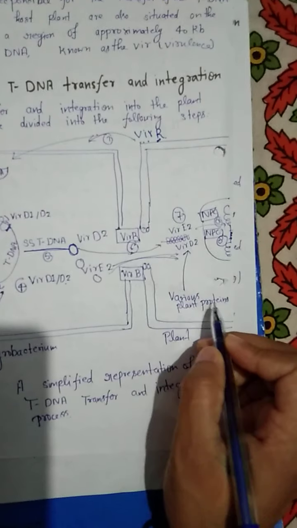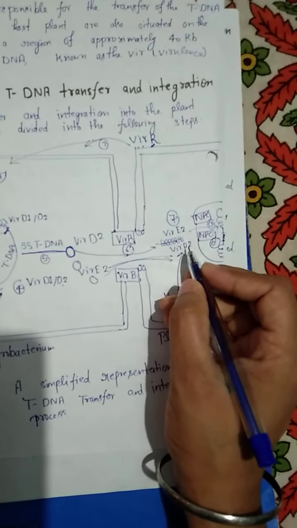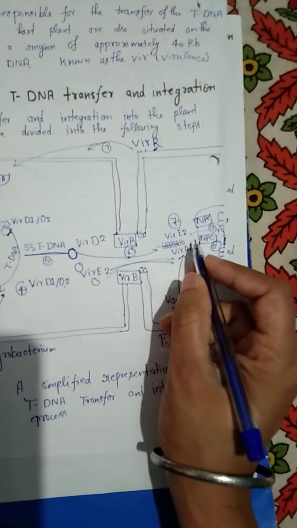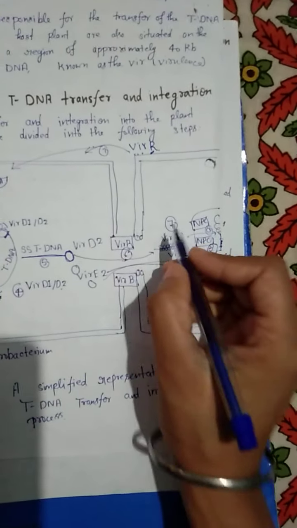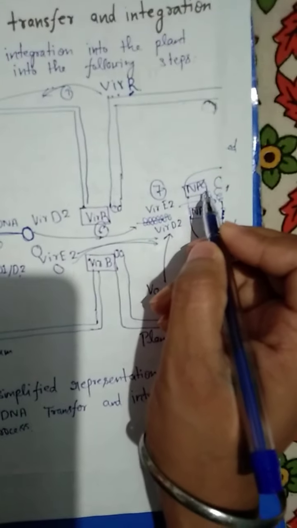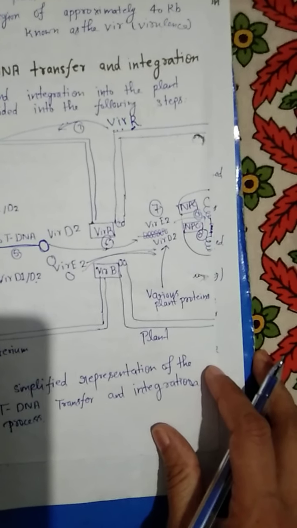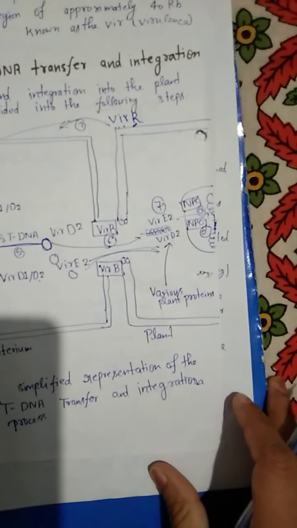So this plant protein that is complexed with Vir D2 or Vir E2, and all these complexes are transported into the nucleus of the plant with the help of the nuclear pore complex. So this nuclear pore complex is very active in this process.